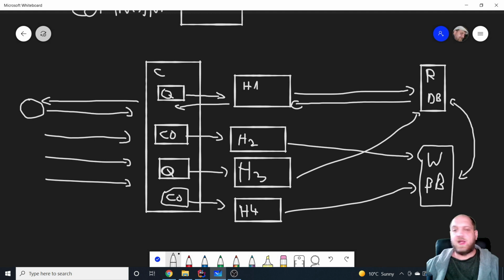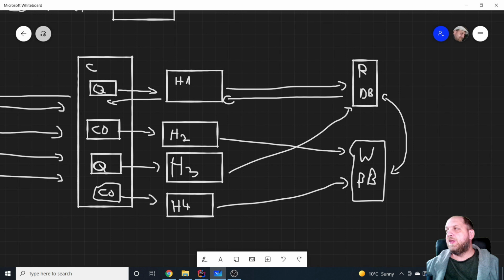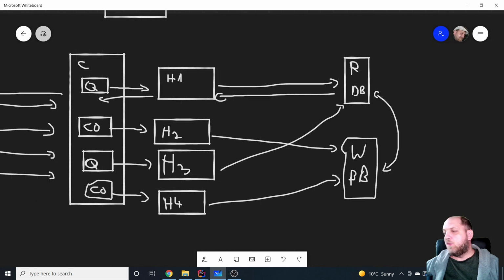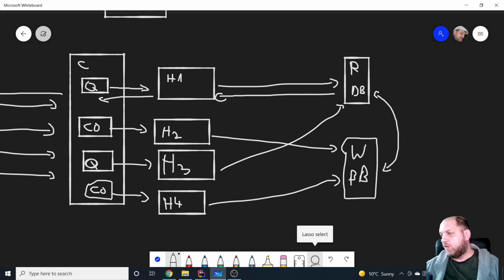But this is what regular, full-fledged CQRS would look like. Now, of course, there's also the possibility, which happens in a lot of applications, where instead of having two different databases, we still have only one single database. So let's make this back to one database.